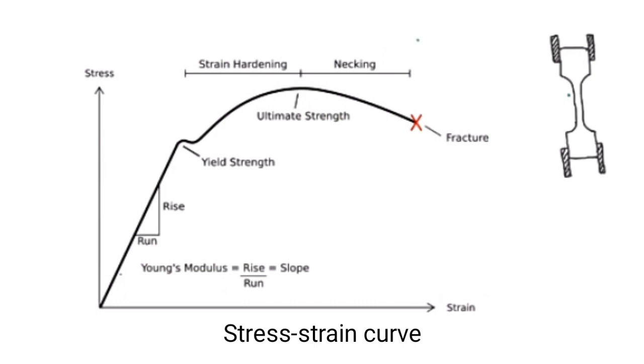On loading further, the deformation produced in it is permanent deformation, and this behavior is known as strain hardening, or you can say work hardening. Strain hardening happens till the ultimate point. After this, on further loading, the cross-sectional area of the specimen rapidly decreases, and this phenomenon is known as necking. And finally, it reaches a point where it fractures in cup and cone shape.